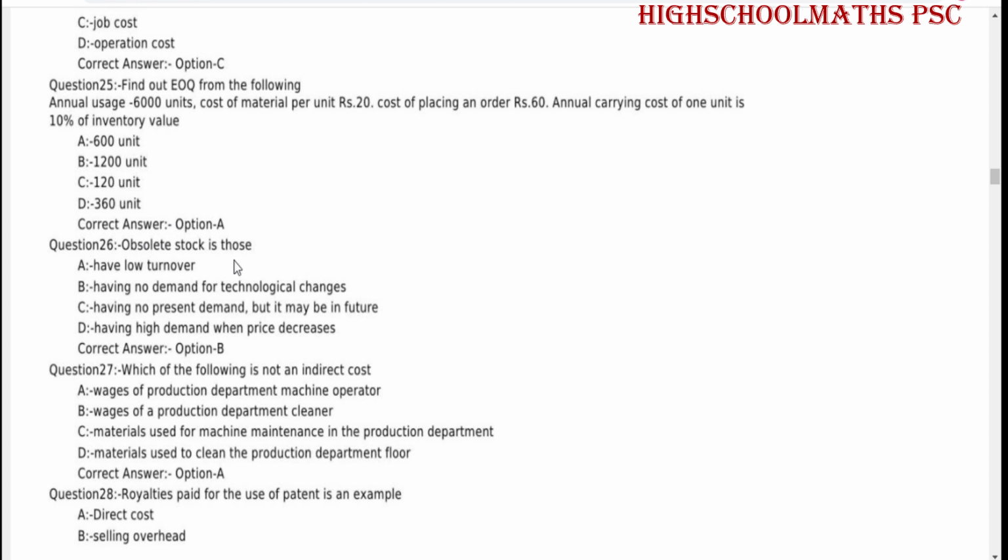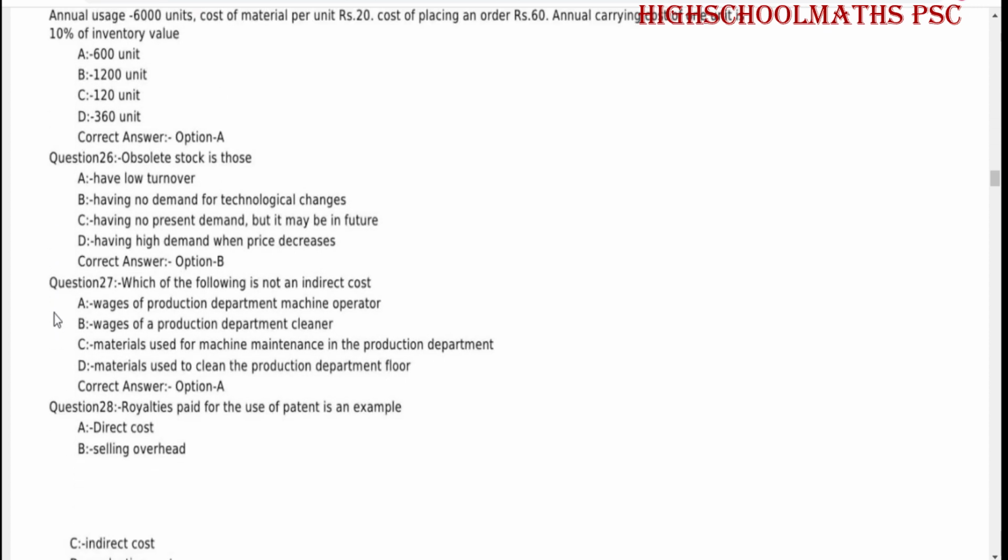Obsolete stock is stock having no demand due to technological changes. Which of the following is not an indirect cost?